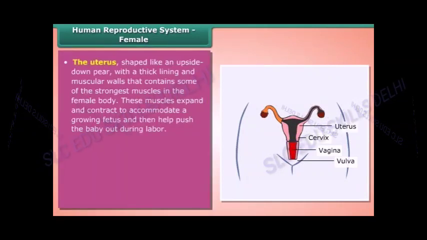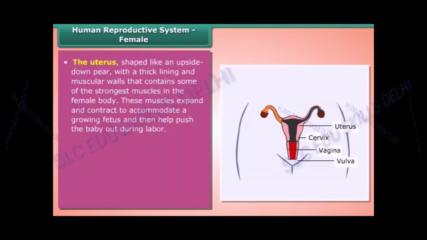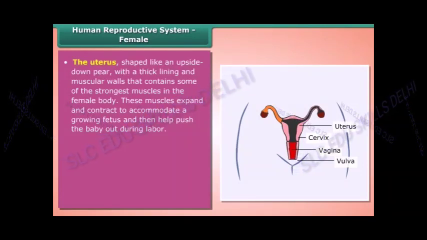The uterus is shaped like an upside-down pear, with a thick lining and muscular walls that contain some of the strongest muscles in the female body. These muscles expand and contract to accommodate a growing fetus and then help push the baby out during labor.